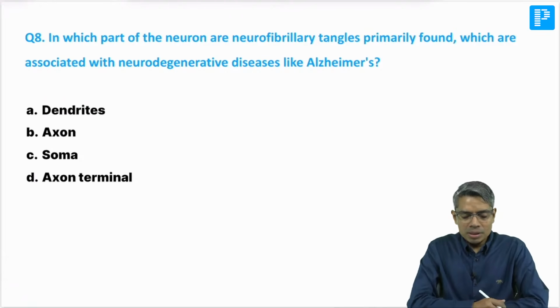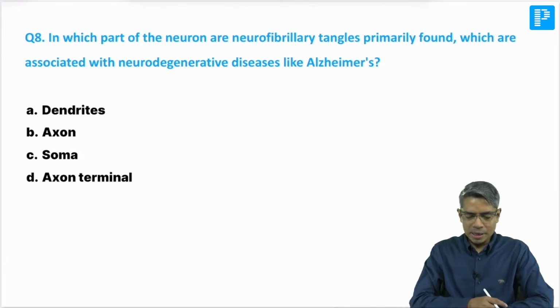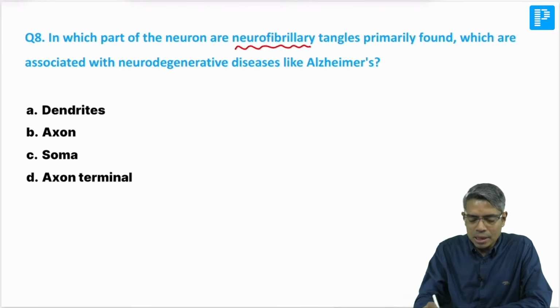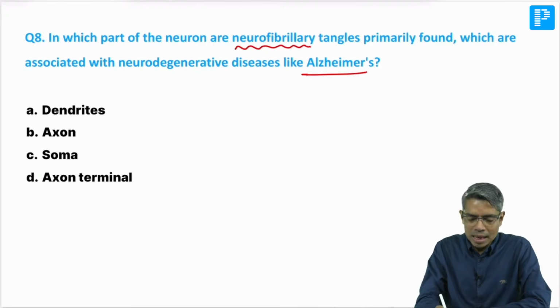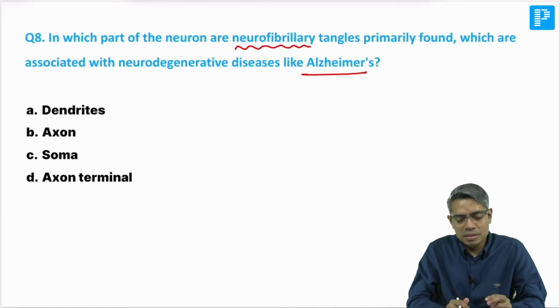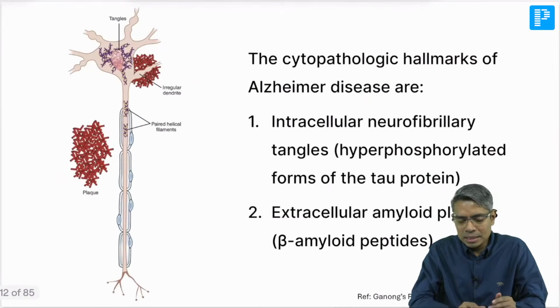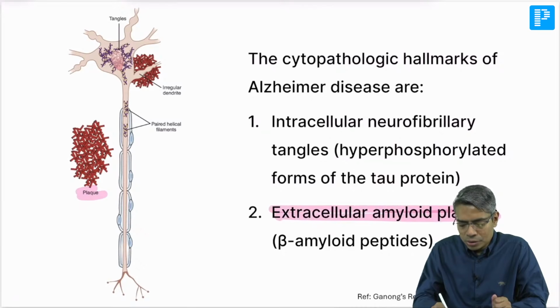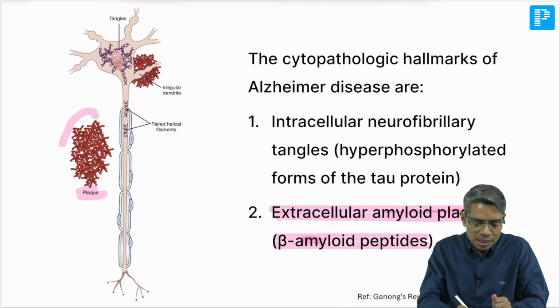Next question, in which part of the neuron are the neurofibrillary tangles primarily found? So this is one of your question which you read in pathology also as well as in medicine also. So in Alzheimer disease, two pathological hallmark is there. One is the neurofibrillary tangles and one is the plaque, right? So here look at, in genome also it has been given. So if you look at this diagram here, so these are the plaque. Okay, so extracellular amyloid plaques, right?